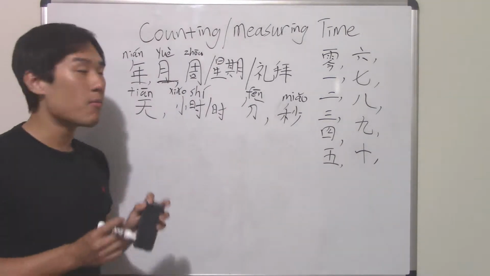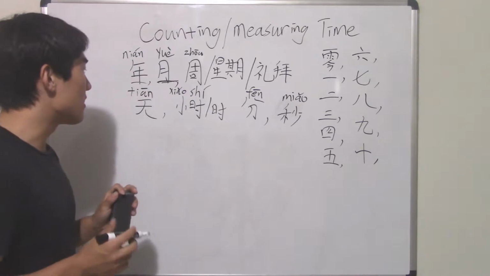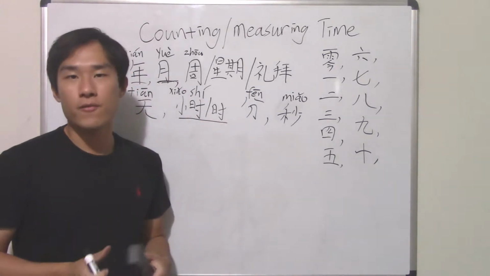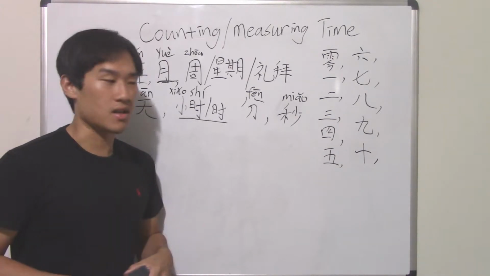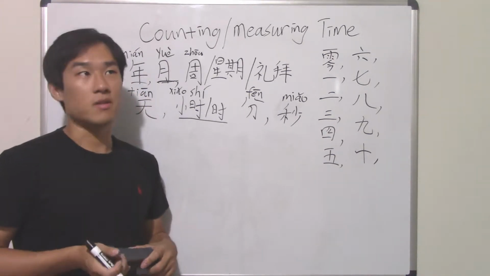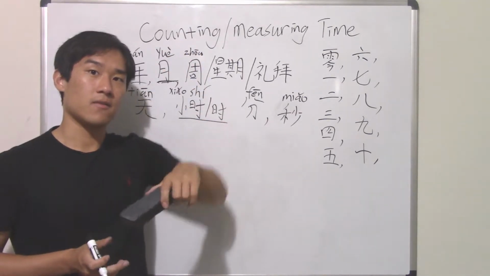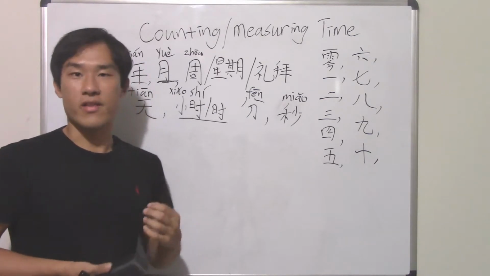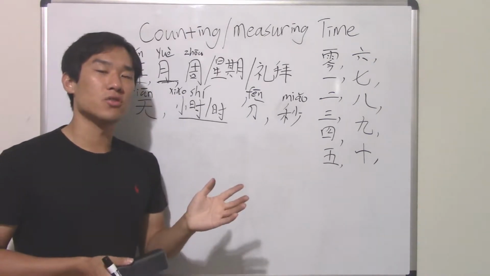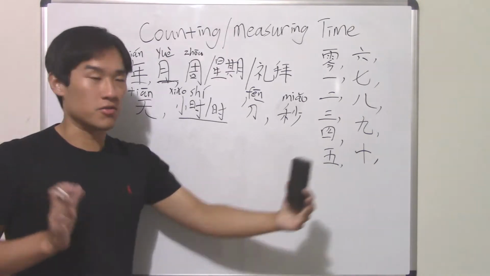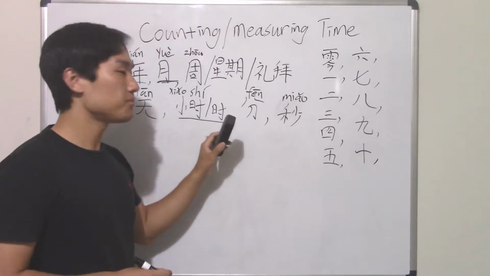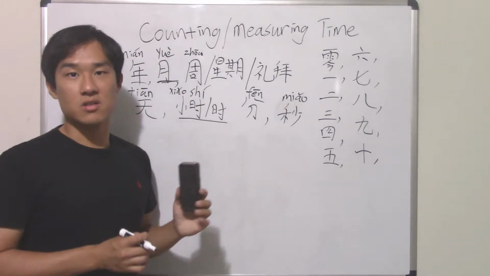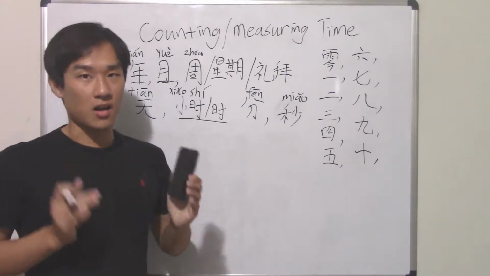Now, a couple important things I want to talk about. First thing is this here, hour. When you tell time in English, for example, you say 5 o'clock. That means exactly at 5, right? And then you use the word o'clock. O'clock is different than hour, right? If you say 5 hours, that means a time span of 5 hours. And this is exactly what 小时 or 时 means. So 小时 means hour, not o'clock.